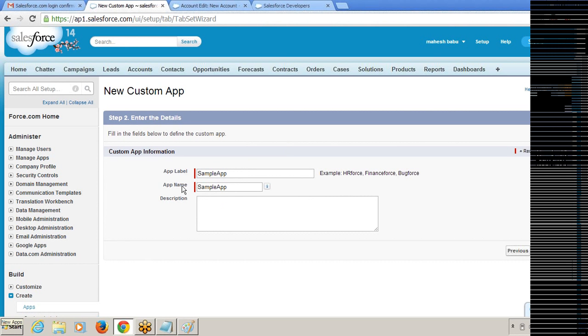So it is in the second step. Salesforce.com recommends putting Force after the application label because it is Salesforce, right? For advertising or maybe branding purposes, they are asking to put Force after the application label, but it is not necessary. So click on the Next button.